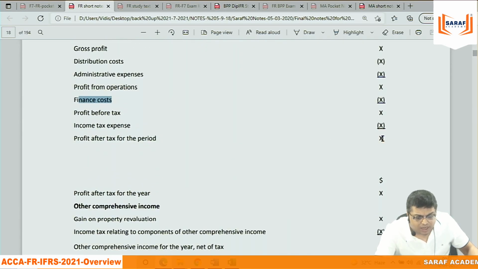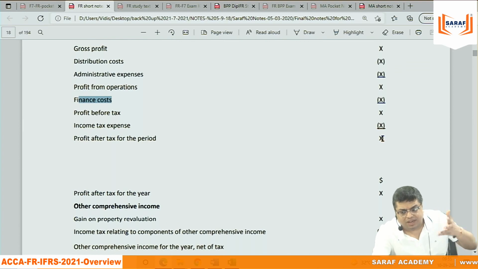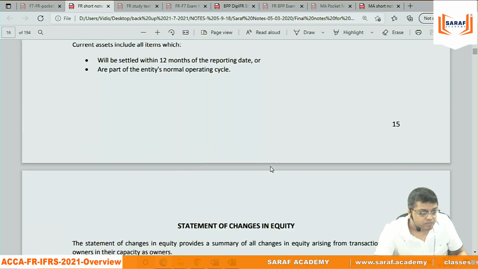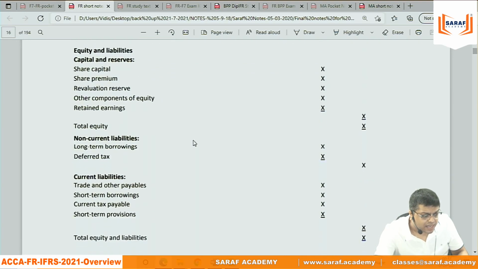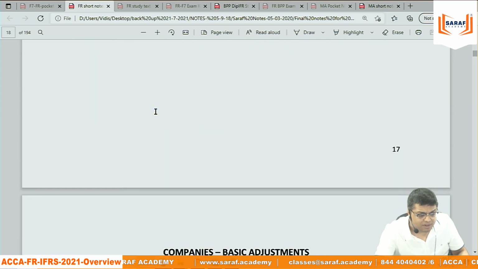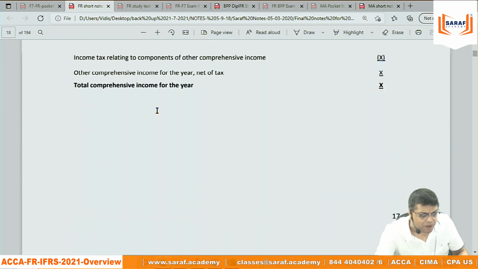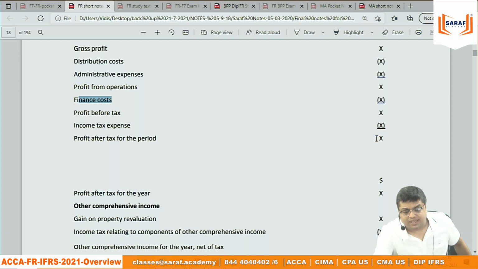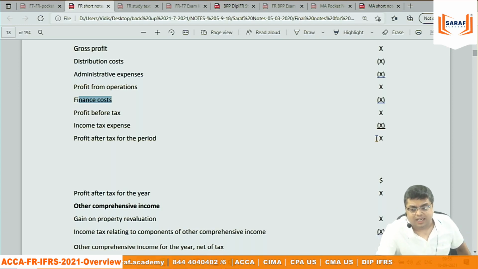So we don't have to deduct the preference dividend from the profit, it is already deducted. When preference shares are written as a part of equity, then the finance cost, the preference dividend, is not deducted in calculating profit. Then we need to deduct the preference dividend from the profit separately to calculate earnings per share, because earnings per share we need to calculate for equity shareholders, not for the preference shareholders.